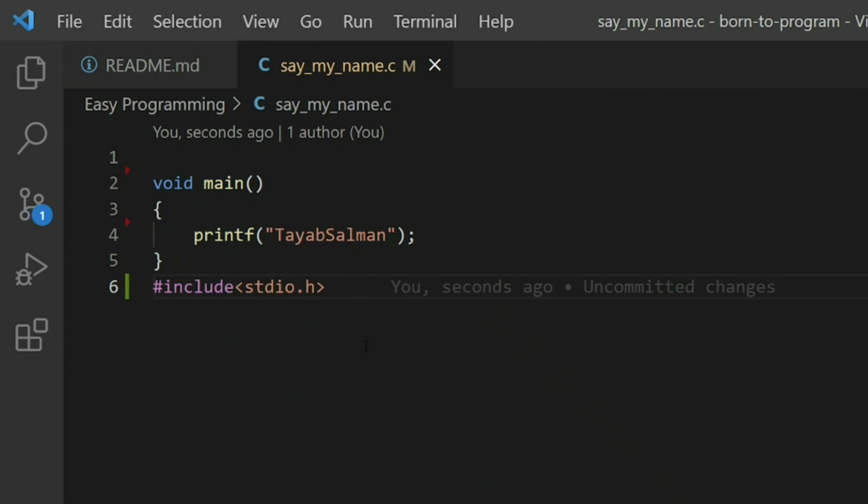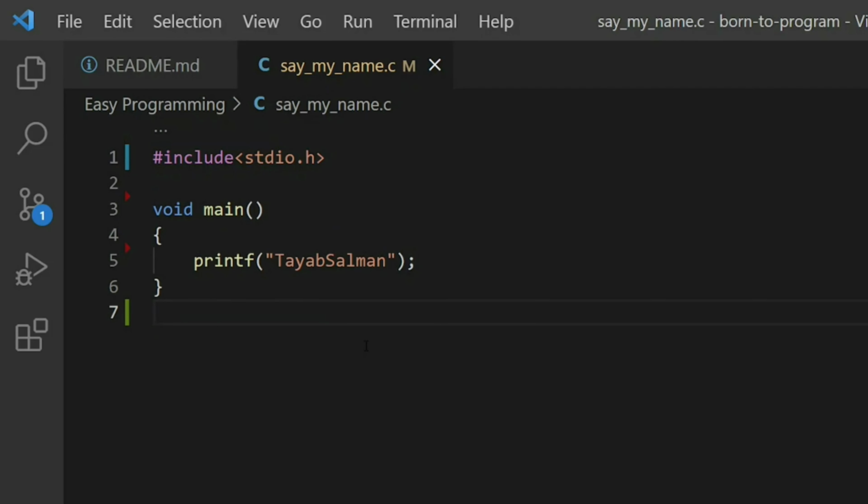Now let's go back. Coming to the part of this stdio, it has to be included at the beginning of the file. Now we know why we have to add this, and where we have to add this. Now let's go to the void main function. As I said earlier, Gupta ji will be targeting only one particular paragraph to be read. Similarly, our computer will be searching our letter, our program, for a particular function called main. So what if we change this main to something else? What do you think will happen?